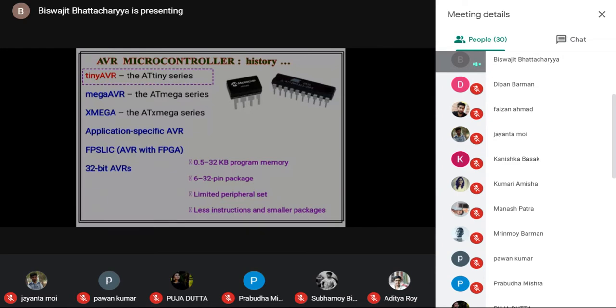And the number of pins available means the peripheral connections also have limited scope, and it has a smaller number of instructions and features, and small packages are also there, so that it can occupy small space but do its limited job within that particular space saving feature.